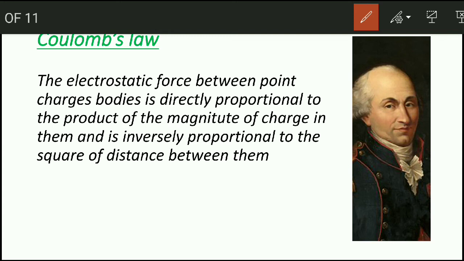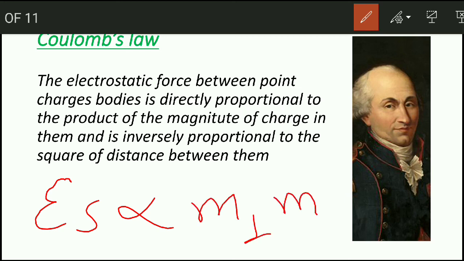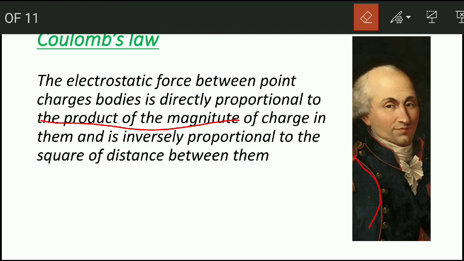So, let's take electrostatic force as Es. According to the first line, Es is directly proportional to the product of the magnitudes of charge, let the magnitudes be q1 and q2.